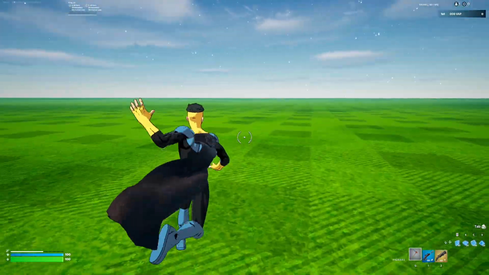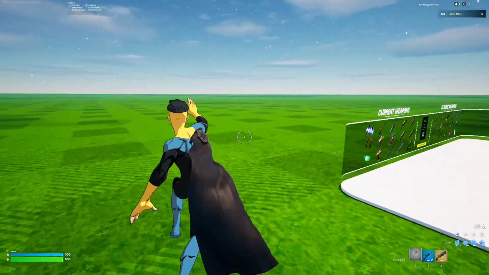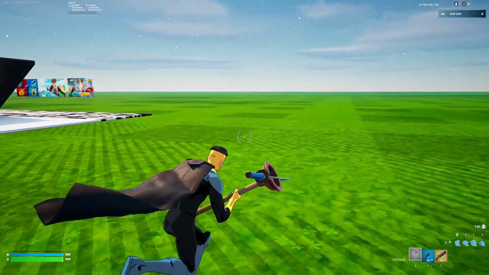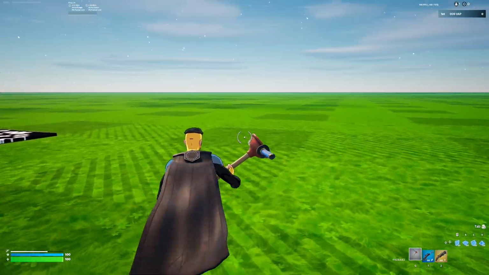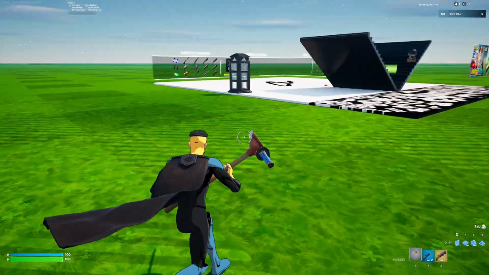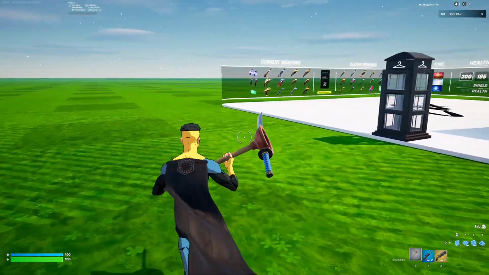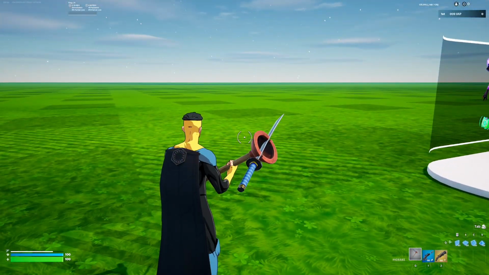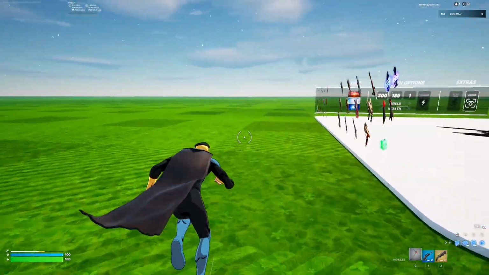Alright guys, so the first settings we're going to get into in this video is the in-game Fortnite settings. You can see I'm averaging about 170 FPS, give or take. My monitor is only 165 Hz refresh rate, but that's honestly pretty good.